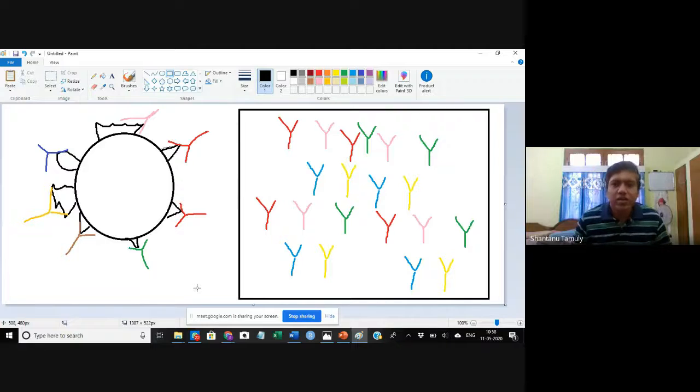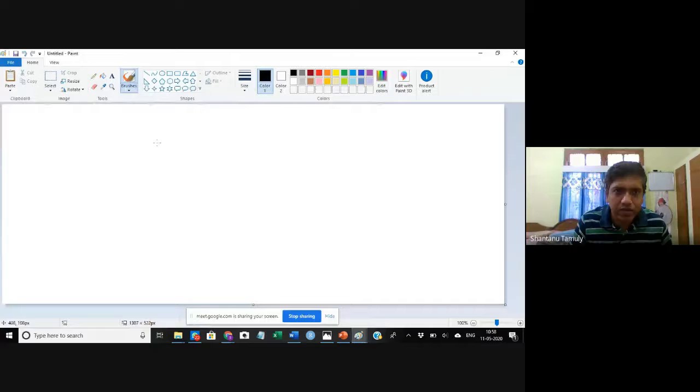These are the mixture of different antibodies that recognize different epitopes of this particular antigen. These are called polyclonal antibodies. So polyclonal antibody, in short, we can define it in this way.